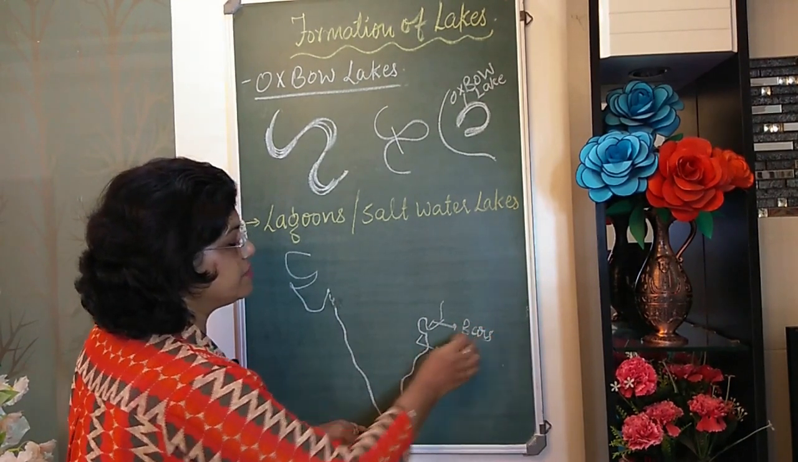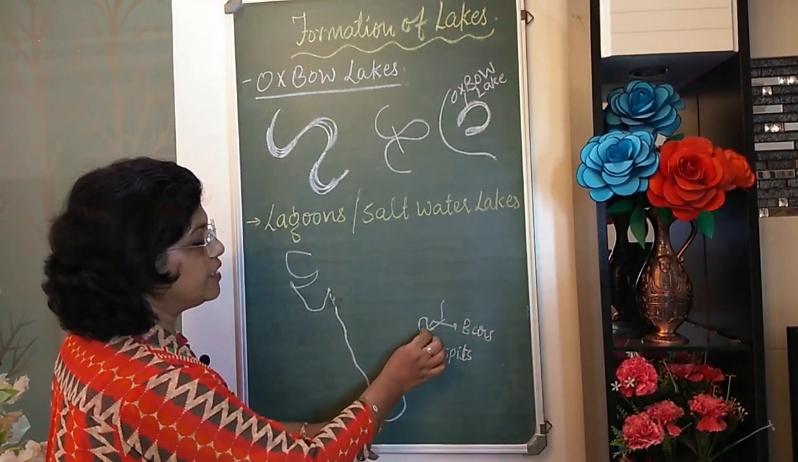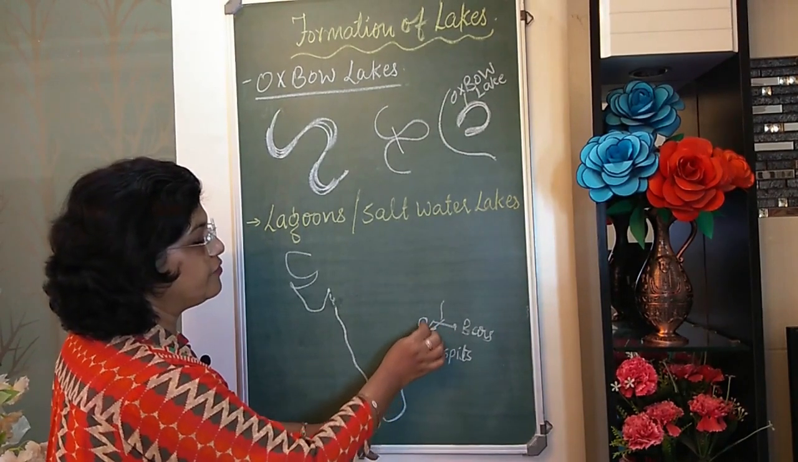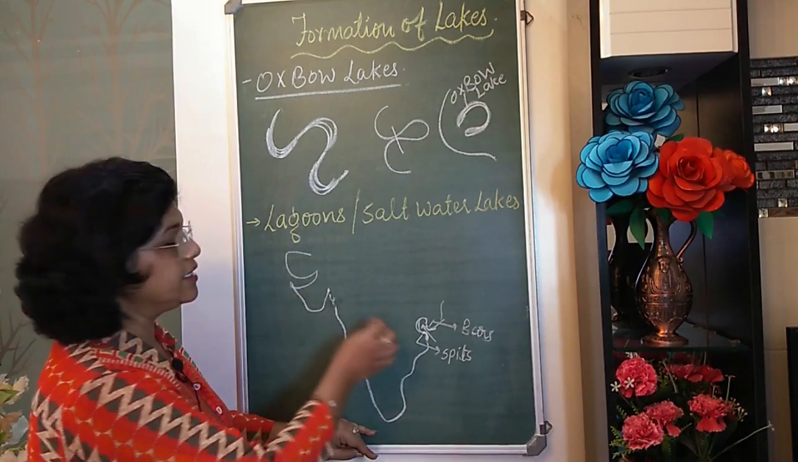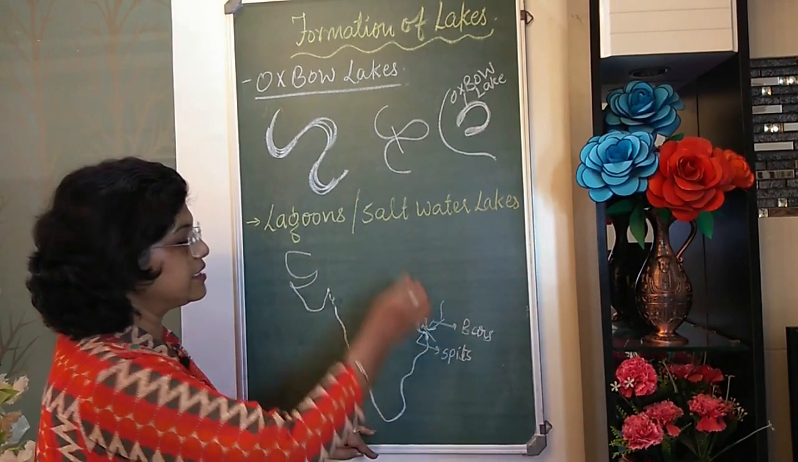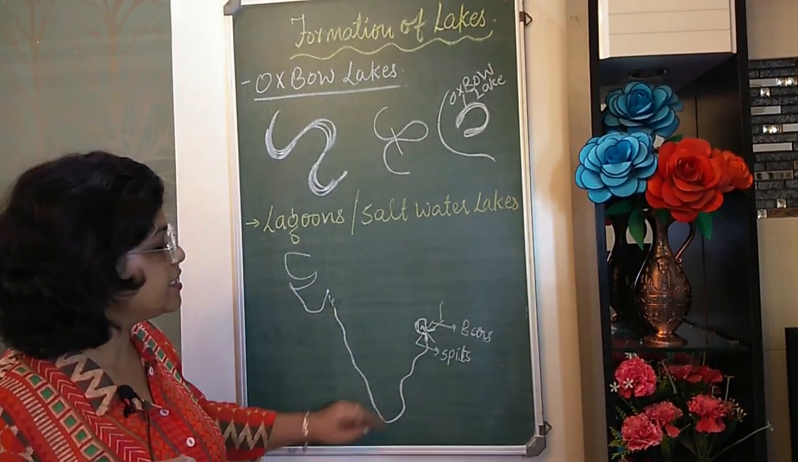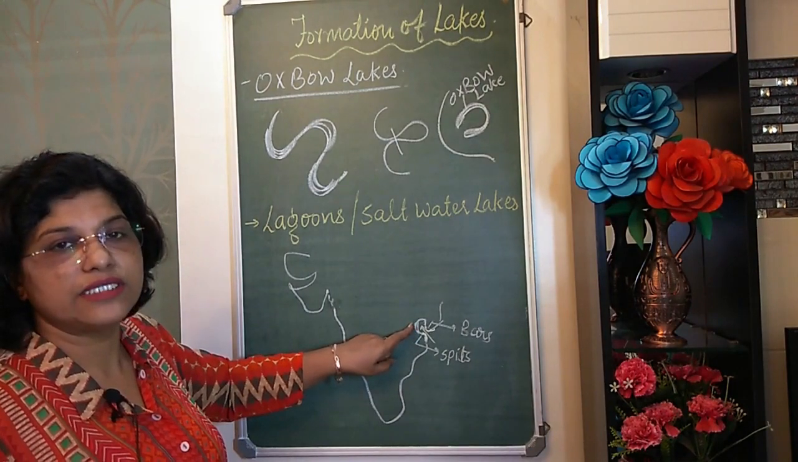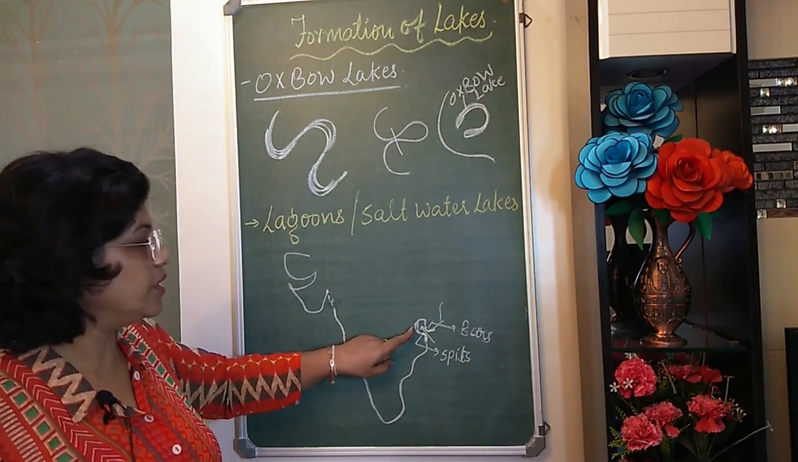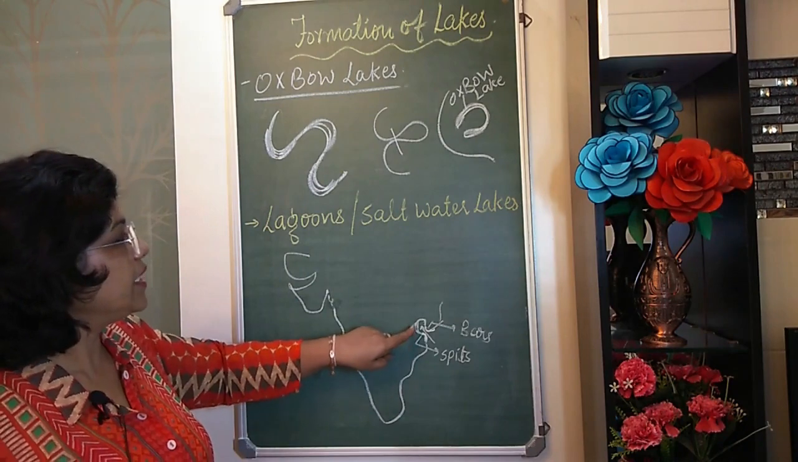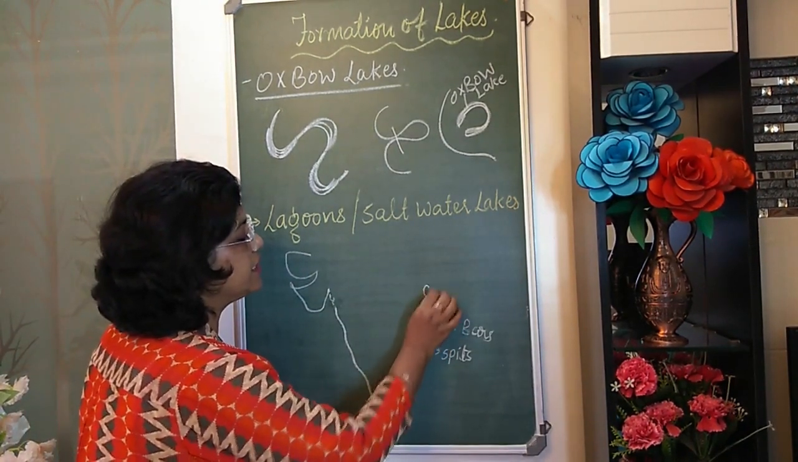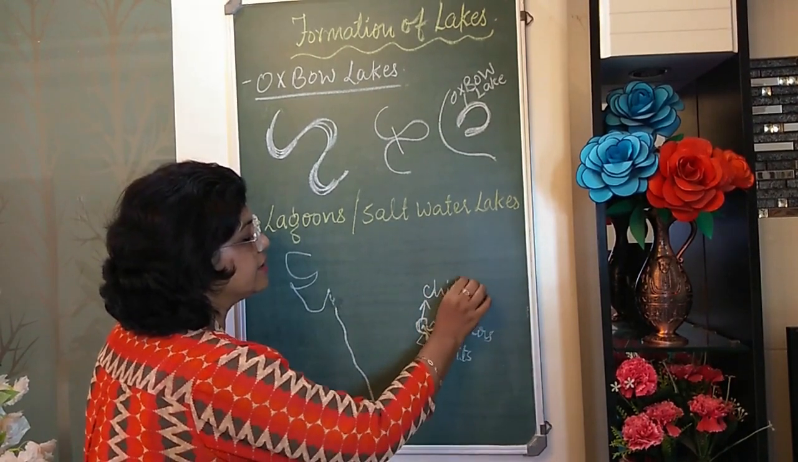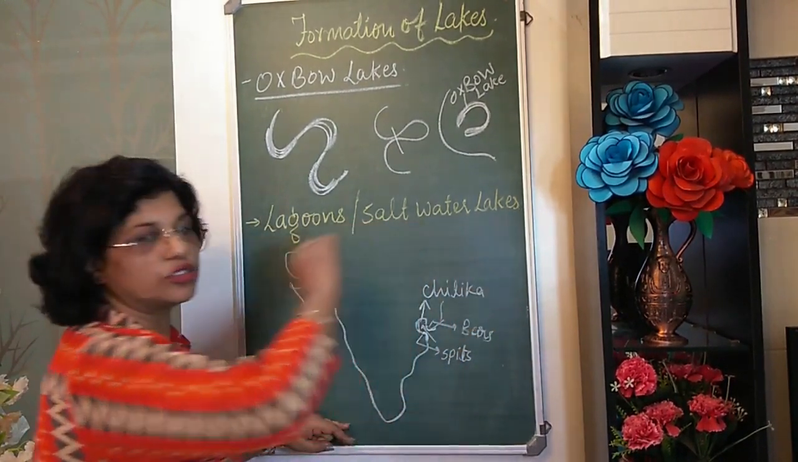Because of these spits and bars, this area could not get eroded, and therefore, when the water from the ocean gushes inside, it erodes this area, and this is how a lake is formed. And that is why it is known as a lagoon, and this is the largest lagoon of the world, in India. It is called the Chilika lake. What is the name of it, children? It is called Lake Chilika, but it contains salt water.